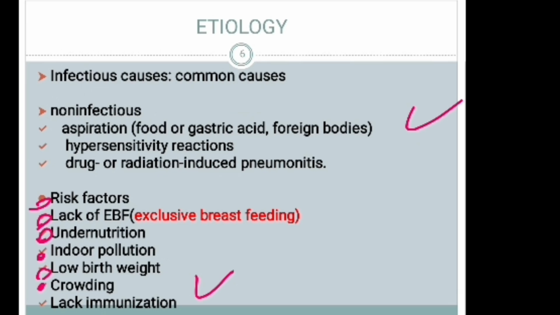What are the risk factors for pneumonia? Lack of exclusive breastfeeding is the most important risk factor for pneumonia, as it leads to malnutrition. The second one is undernutrition, and the others are indoor pollution, low birth weight, crowding, and lack of immunization. These are the risk factors for pneumonia.